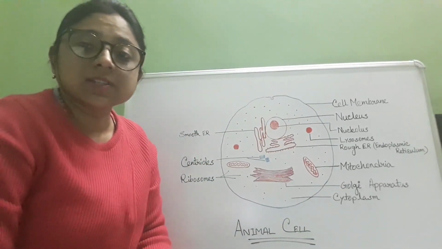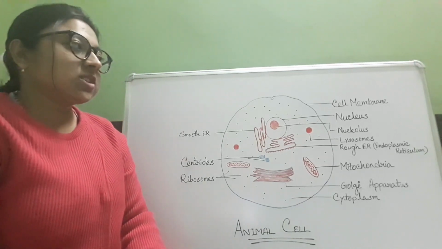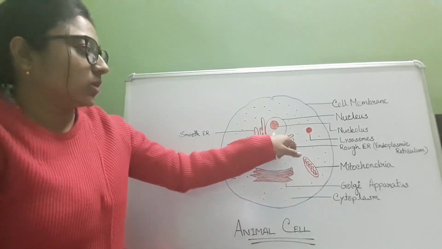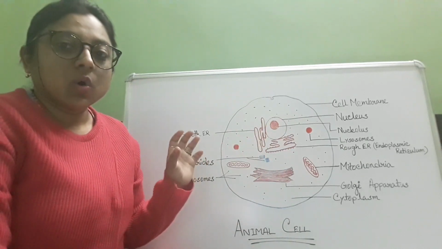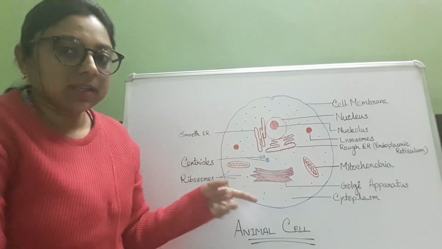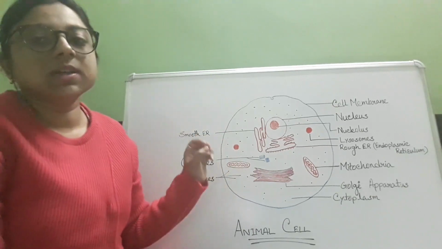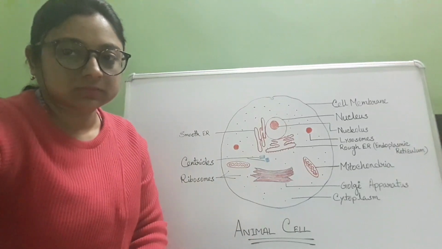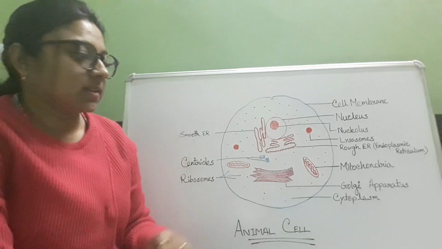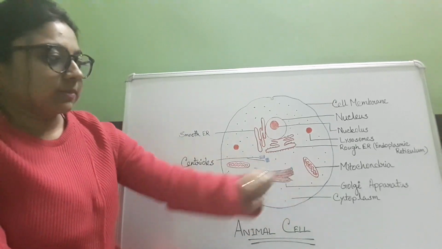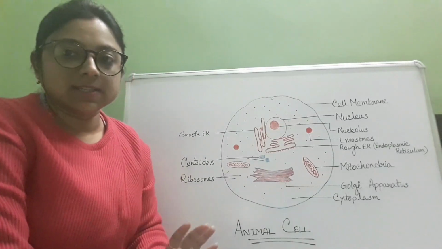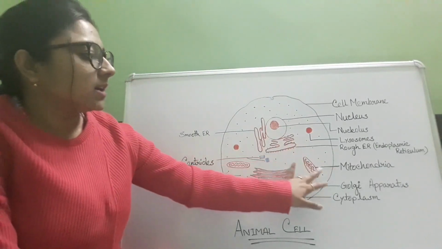What are the organelles present in the cells? The major organelle present in the cell is the nucleus. It is a single membrane-bound organelle and it holds the genetic information. Every cell has one nucleus. Next, mitochondria. Mitochondria is a source of energy. It is a double membrane structure.